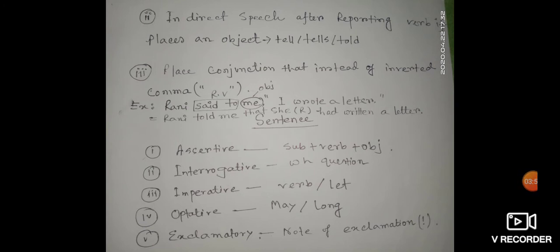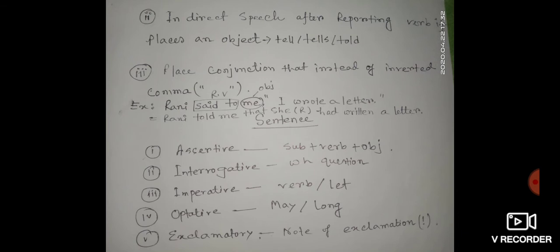In direct speech, after the reporting verb, if there is an object, then in indirect speech the reporting verb will be tell, tells, or told. Let's have an example. Rani said to me, I wrote a letter. Just look at this example. After said to, there is an object, and the object is me.